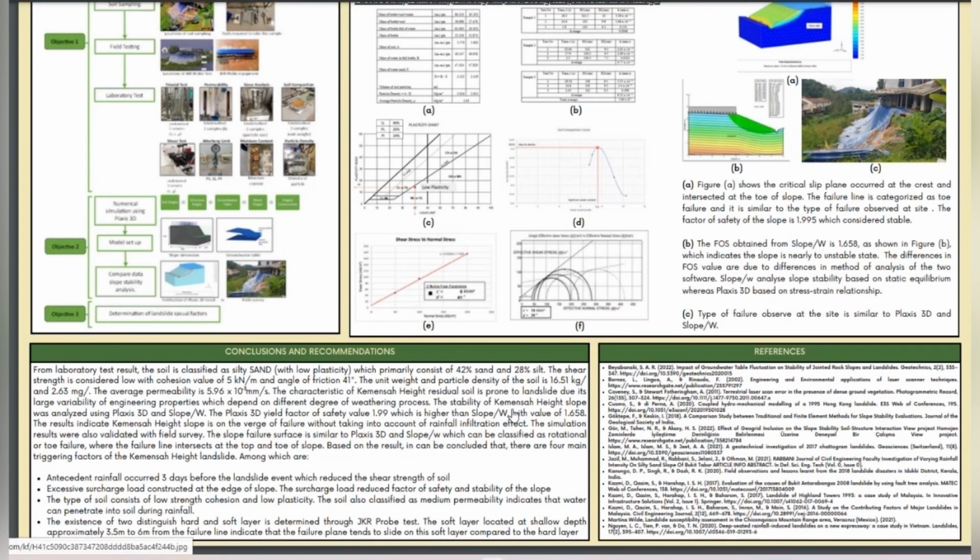First, antecedent rainfall. Second, excessive surcharge load constructed at the edge of the slope. Third, the type of soil consists of low strength cohesion and low plasticity. The soil is also classified as medium permeability, indicating that water can penetrate into soil during rainfall. Four, the existence of two distinguished hard and soft layers is determined through JKR probe test.